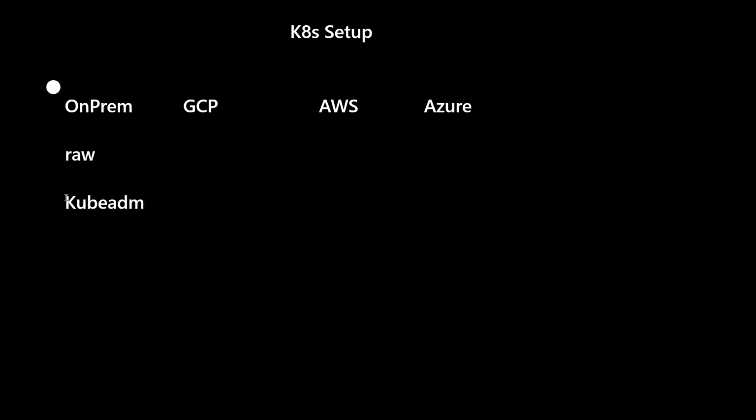Of course, first you have to learn this kubeadm method. The raw method, you don't need it. If you know the kubeadm method, you'll get more clarity on how you create master nodes, worker nodes, and all. Then you can do it on any cloud platform.